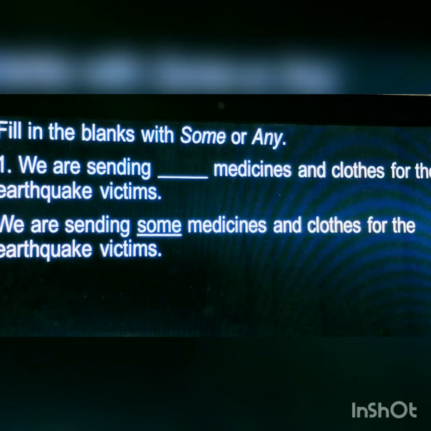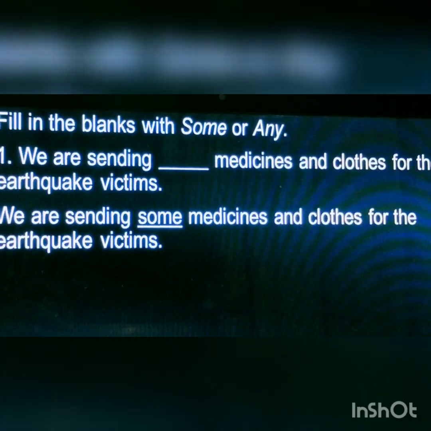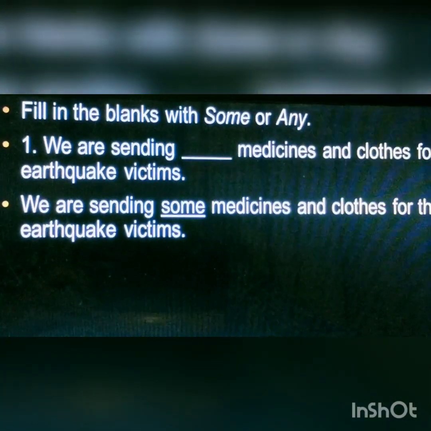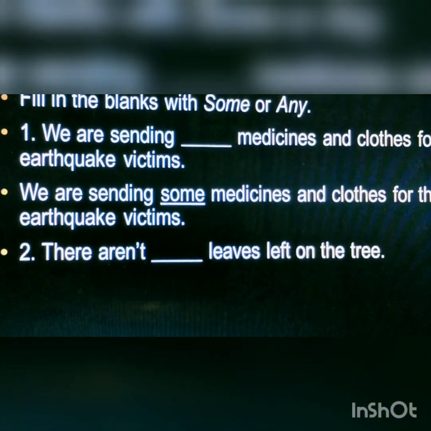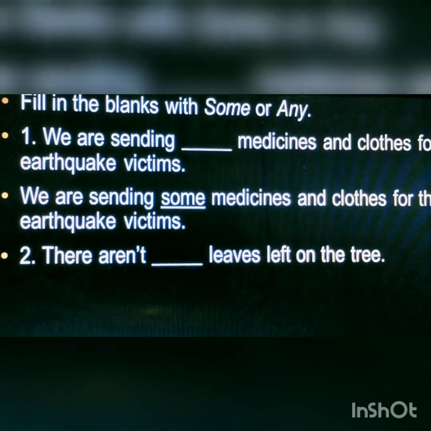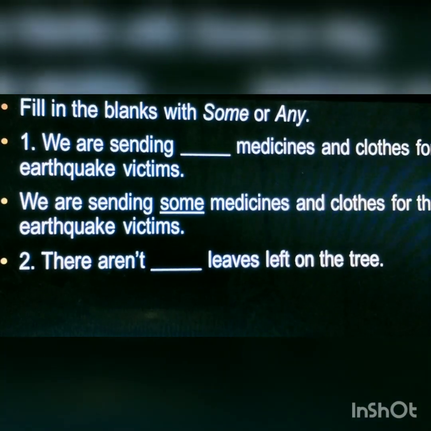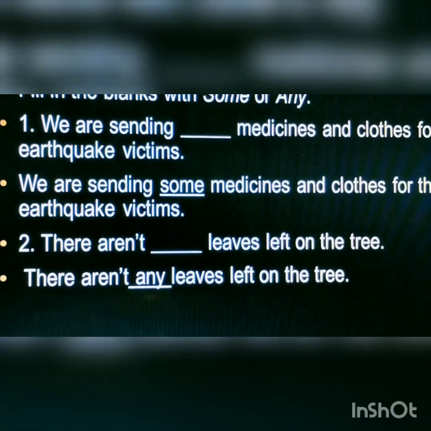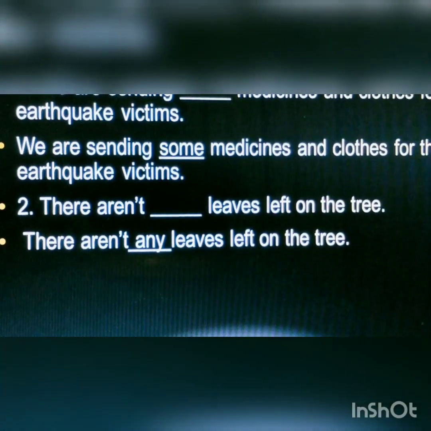We are sending some medicines and clothes for the earthquake victims. Now next question. There aren't dash leaves left on the tree. This is a negative one, so answer is there aren't any leaves left on the tree.